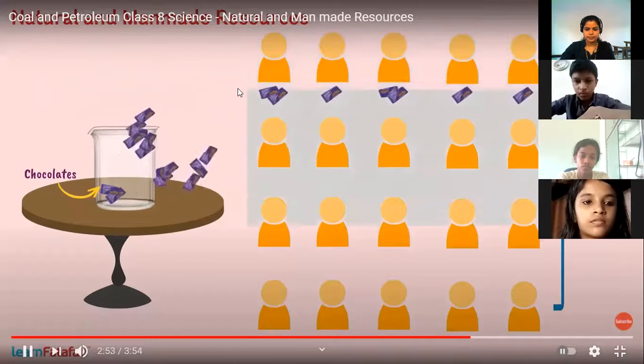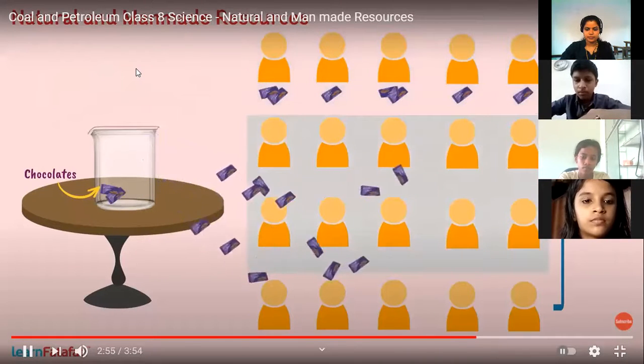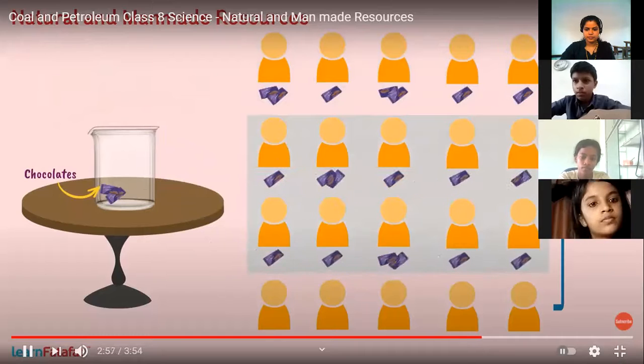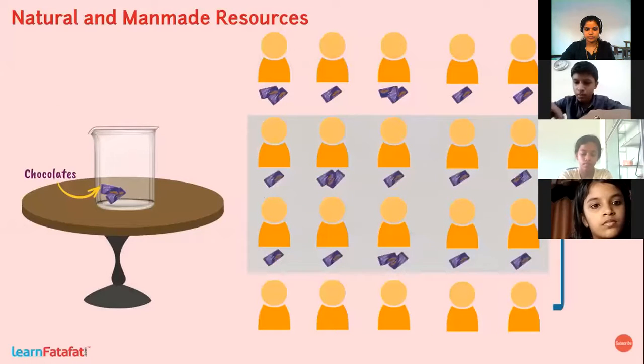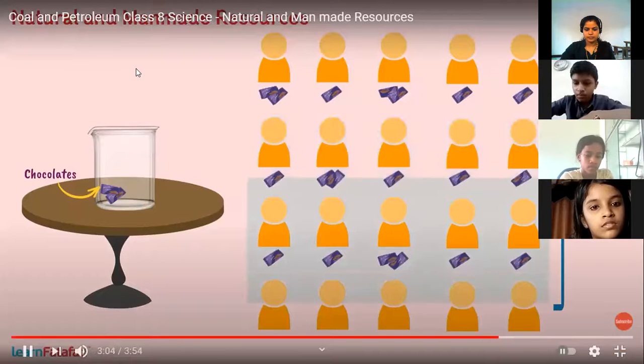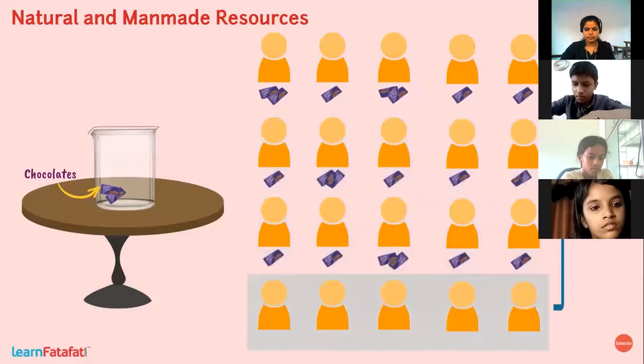Then in the second round, 10 students are allowed to take chocolates. They also consume as many as they can. Now, there are many students left in the class. However, if we look into the jar, it is very difficult to get a single chocolate for each of the remaining. The same follows for exhaustible resources.